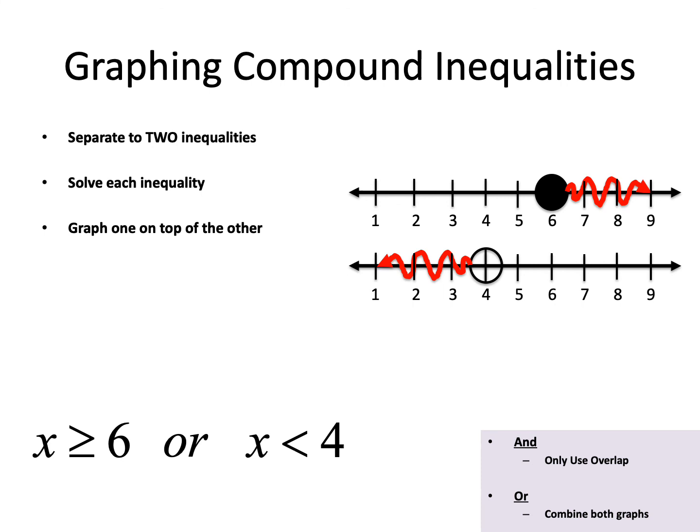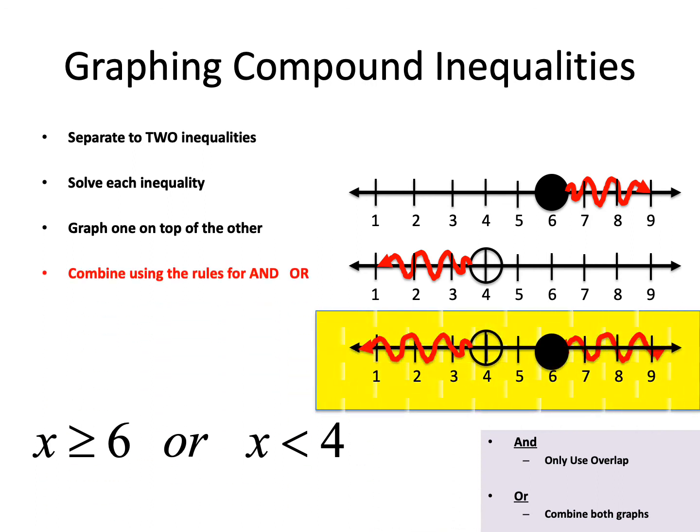The "or" is, hey, whatever you see there is what you get, meaning we're going to combine the two. We're not going to look for the overlap. We're simply going to squeeze the two together and combine. So it's basically the first one and the second one. In other words, do you need to graph one on top of the other? No, you just graph each one on one number line.